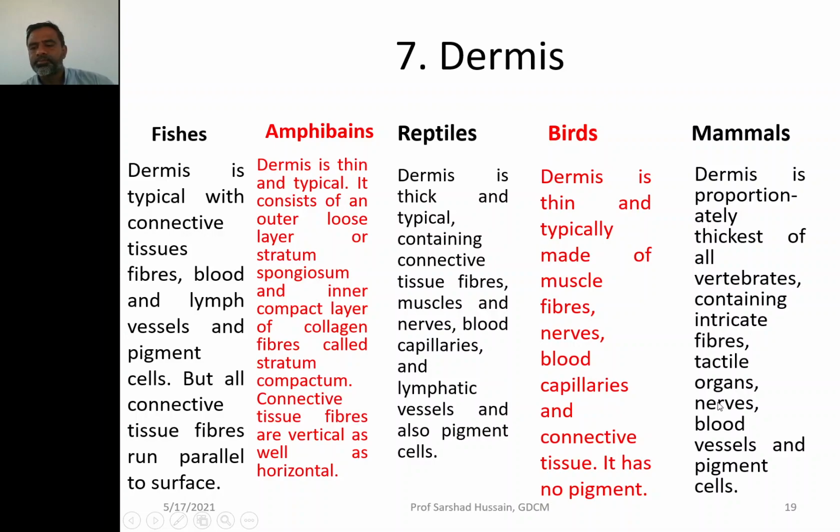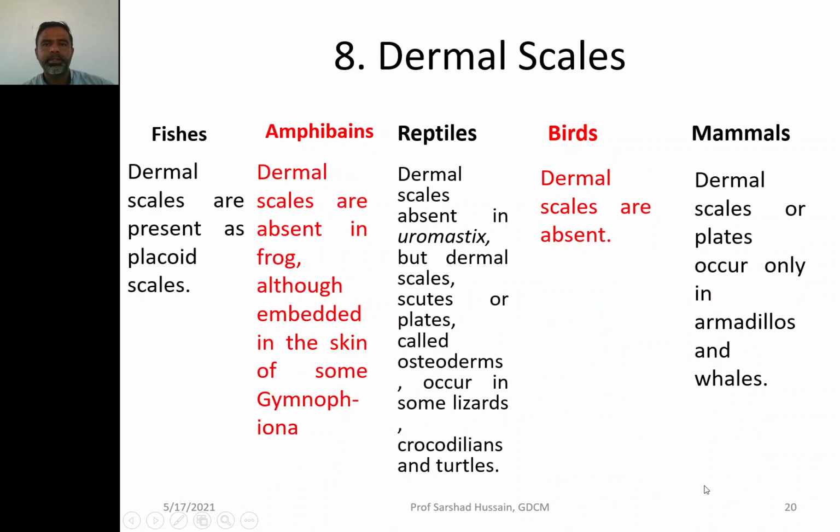They have tactile organs also present in the dermis, which feel the sense of touch. The nerves are present over there, blood vessels are present over there, and the pigment cells producing color to the skin are also present in the dermis.